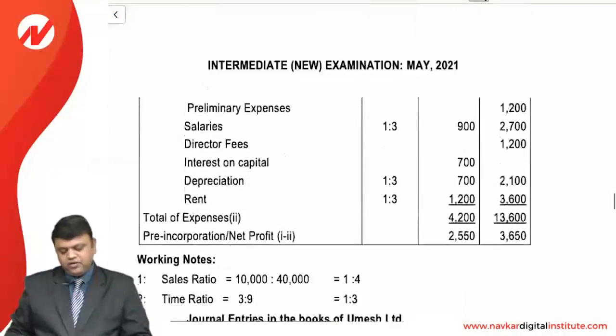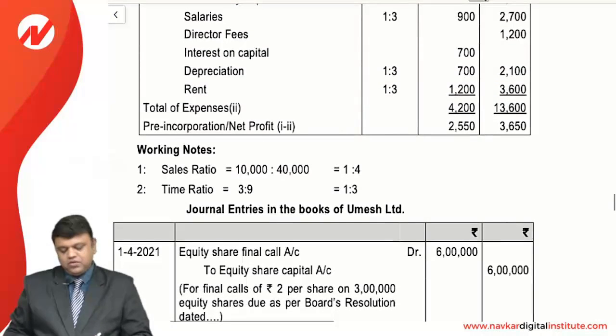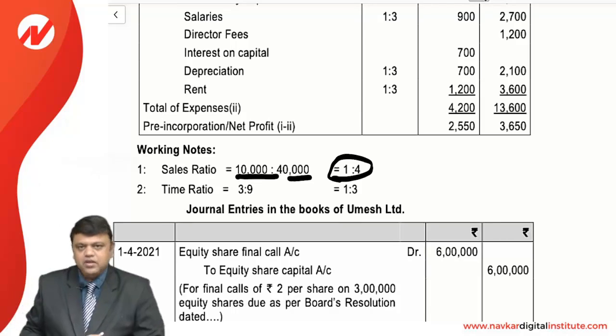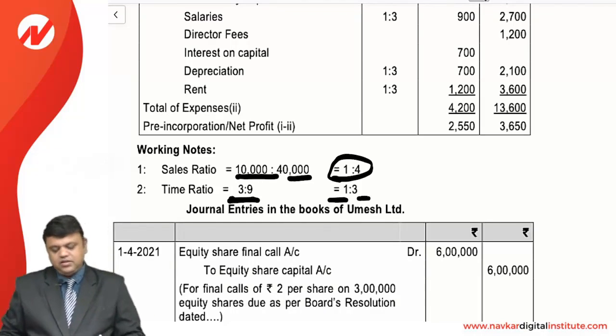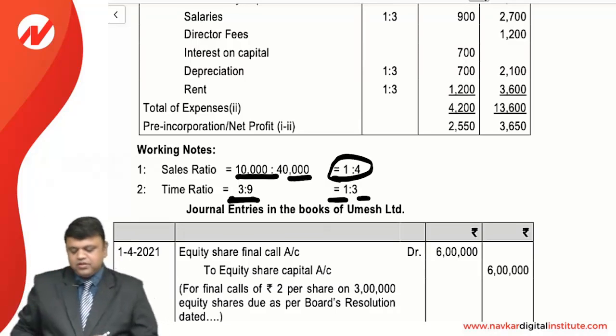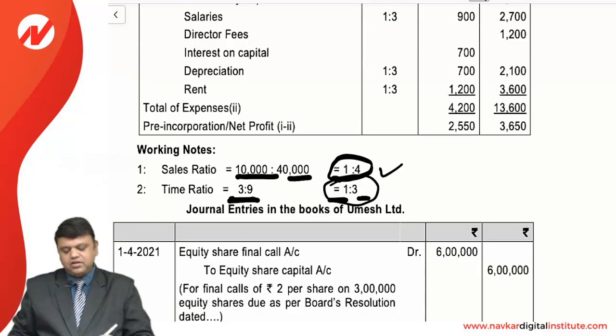So first of all, friends, we need to go with the working note. You can see that the pre and post-incorporation sales are given, that is in the ratio of 1:4, and the time period, that is from 1st April to 30th June, 3 months, is pre, and from 1st July to the end, that is the post, 9 months. So this is the sales ratio and this is the time ratio.